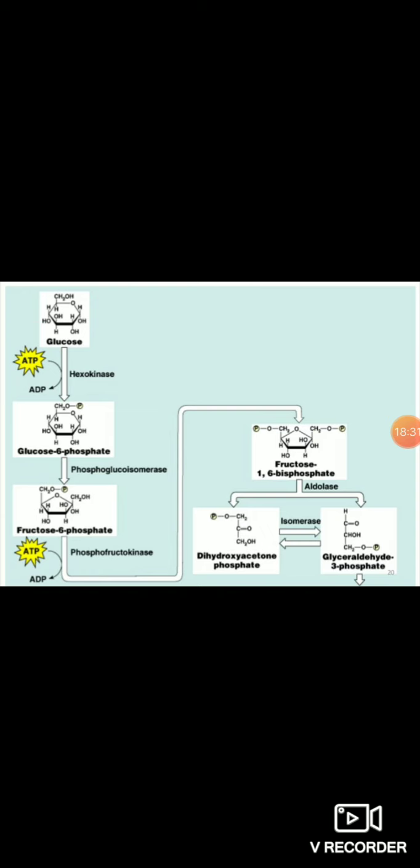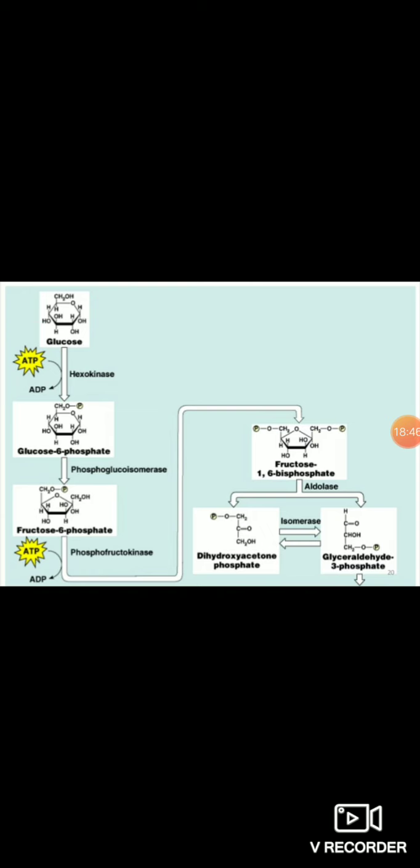Understood? Yes, hexokinase splits the ATP into ADP and Pi, and that Pi is transferred to the glucose, so that glucose becomes glucose 6-phosphate.